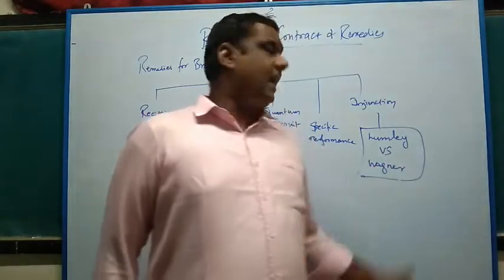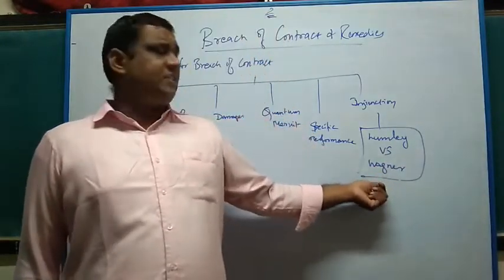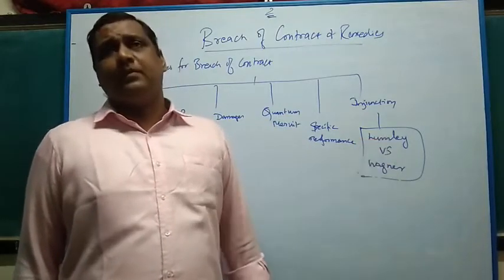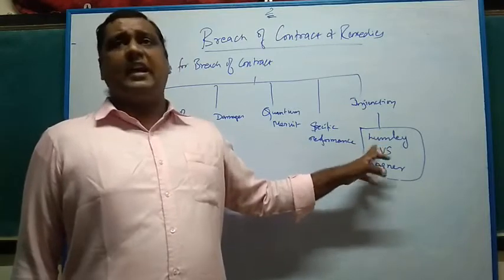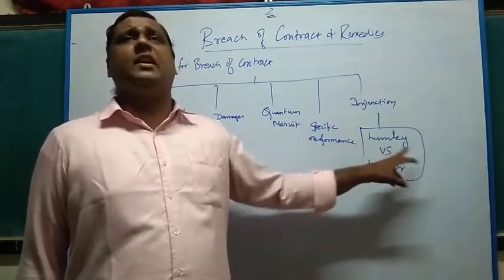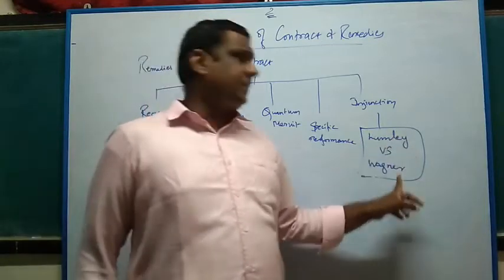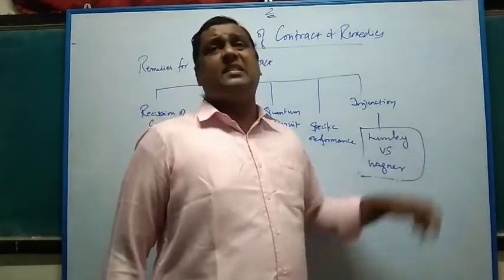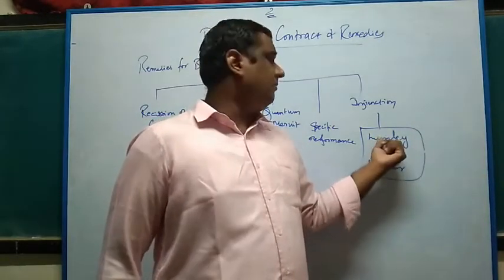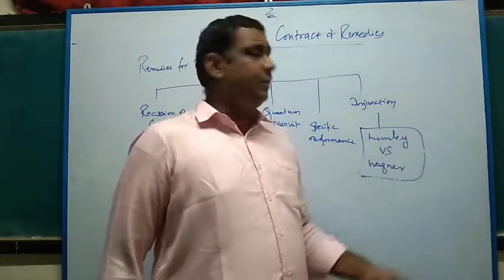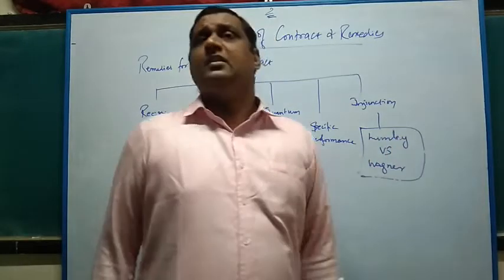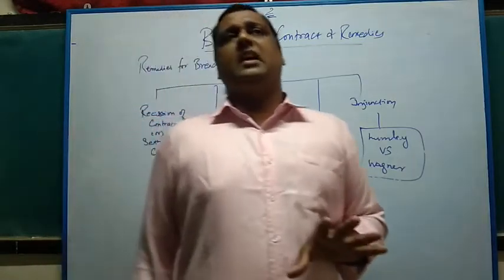Wagner, the first producer, came to know about this and he filed a case against Lumley. The court issued an order against Lumley and said that you first agreed with this Wagner that you will not sing for any other producer. Now you are violating the first promise and you are taking an advance from the second producer. How can you do so? The court issued an order restraining Lumley, to return the advance to the second producer, continue the agreement with the first producer, complete the songs and finish the contract. This is the popular case law, Lumley versus Wagner.